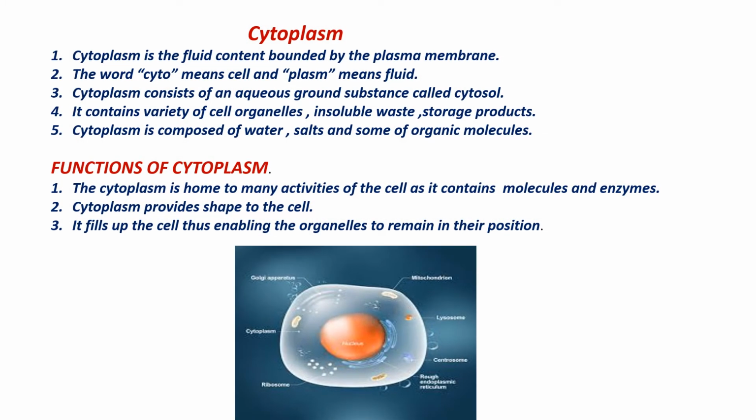We already know that the word cyto means a cell, and plasm means a fluid. So the jelly-like fluid present inside the cell is called the cytoplasm. If you see the picture, this is the nucleus, and the surrounding liquid portion is the cytoplasm. Cytoplasm lies in between the plasma membrane and the nuclear membrane.